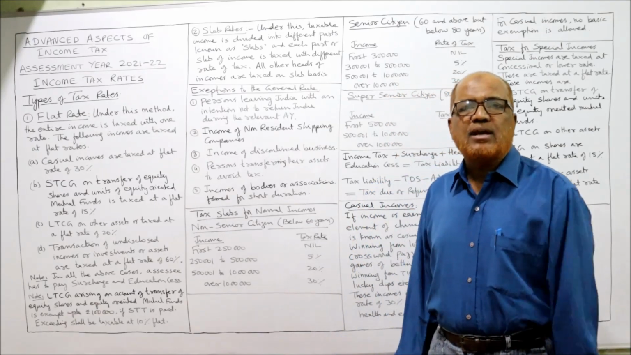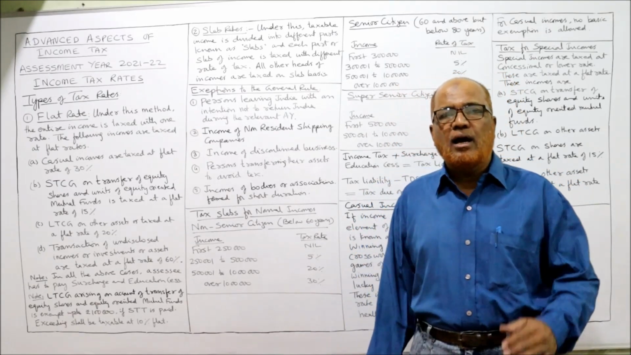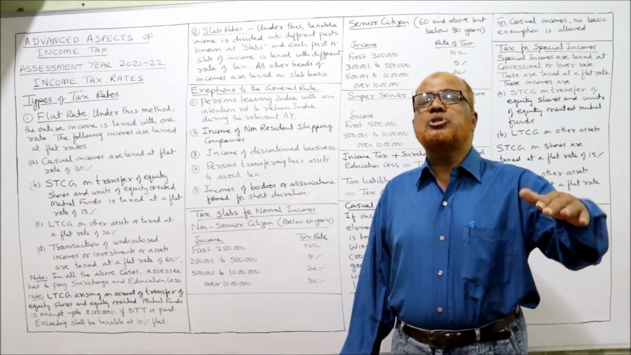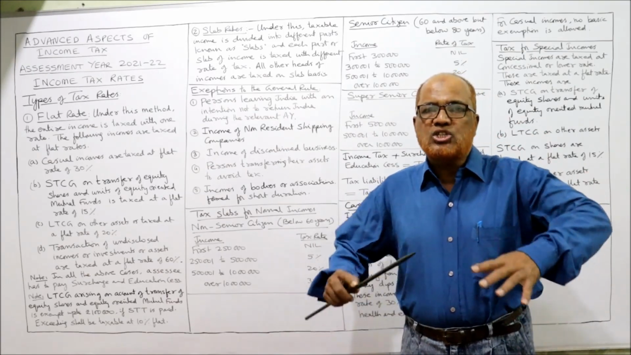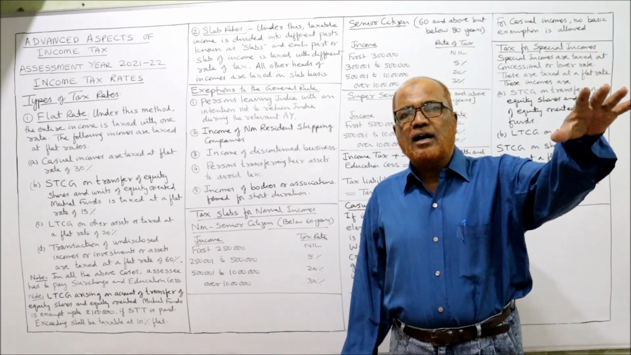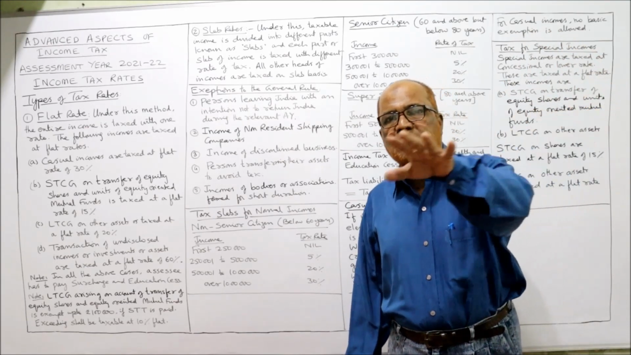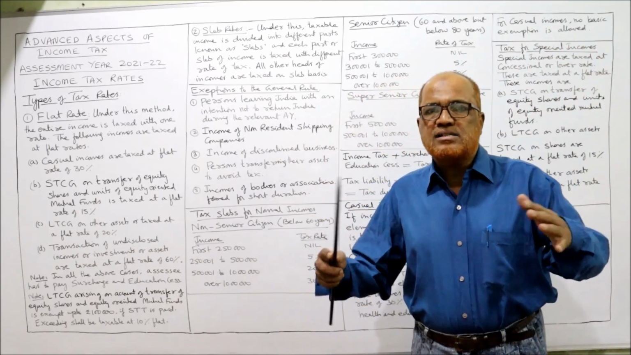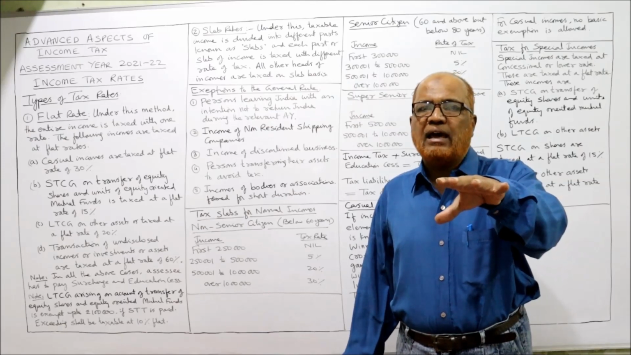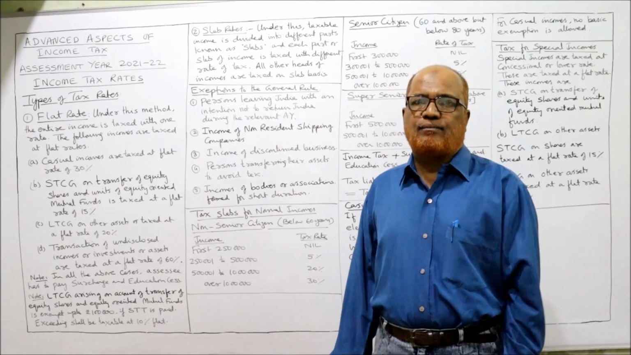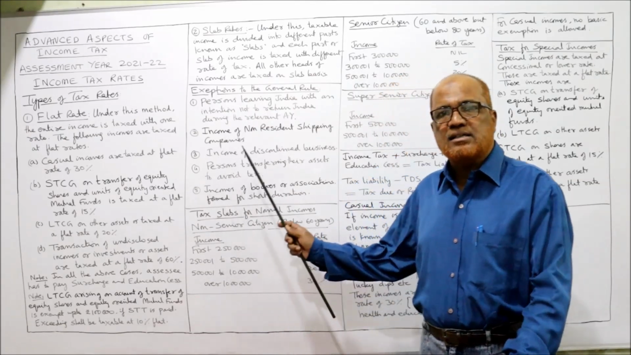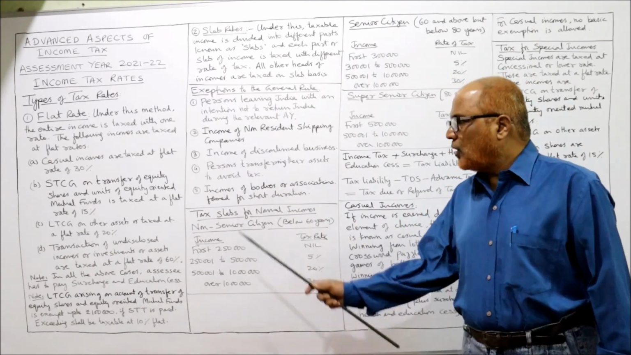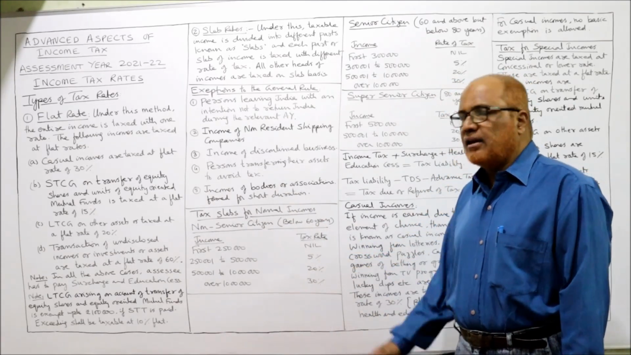So in the examination, you may get a theory question regarding what are the exceptions to the general rule? The general rule is income earned in the previous year is taxable in the assessment year. But sometimes income tax will be levied in the previous year itself, not in the assessment year. That is the exception. Now, tax slabs on normal income.